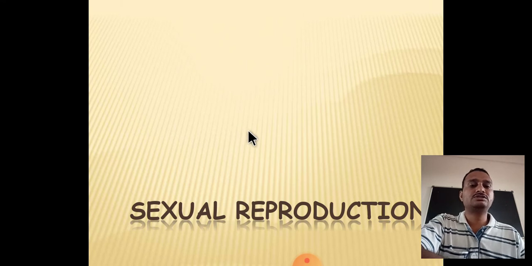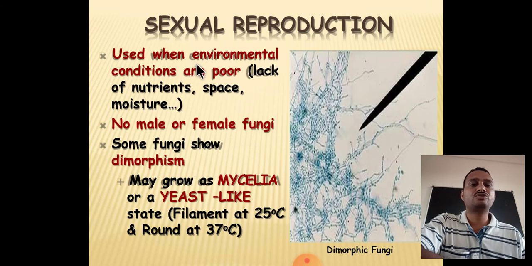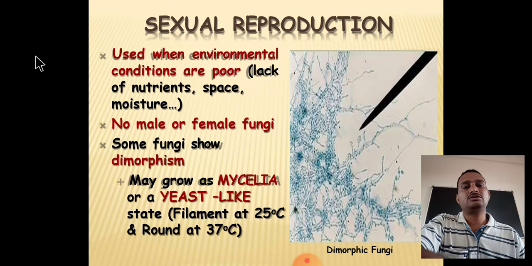The next stage is sexual reproduction. As we have seen in the last slide, sexual reproduction takes place under unfavorable conditions. That means lack of nutrients, space, moisture, or when the light intensity increases in the environmental conditions. Under such environmental conditions sexual reproduction takes place. Otherwise, in general, asexual reproduction, that is by means of fragmentation and production of asexual spores, is the most common method. But under stress conditions sexual reproduction takes place.